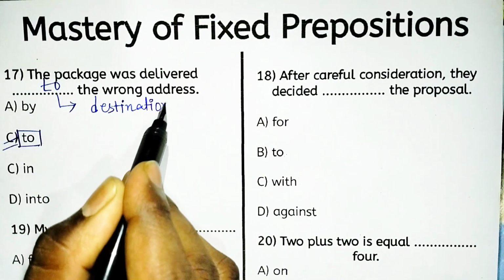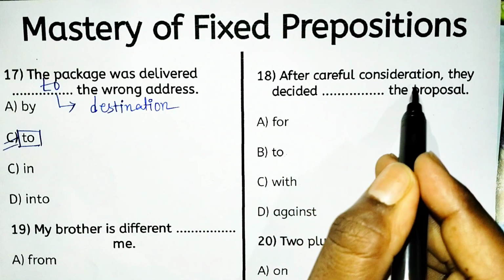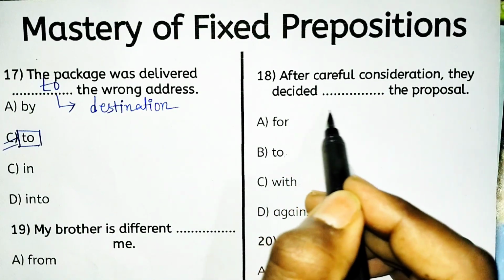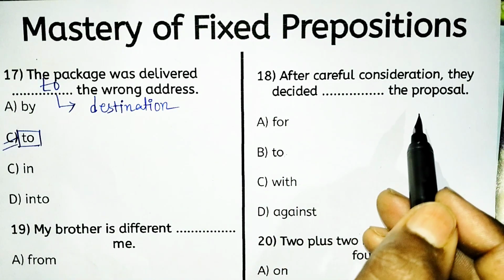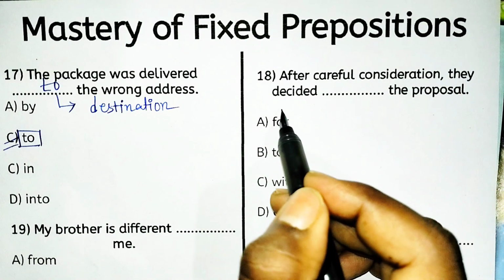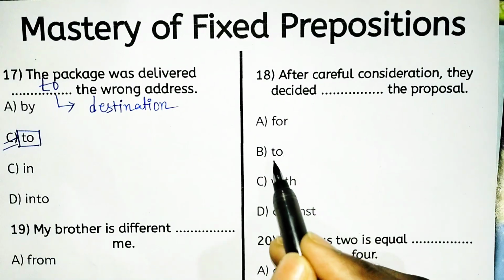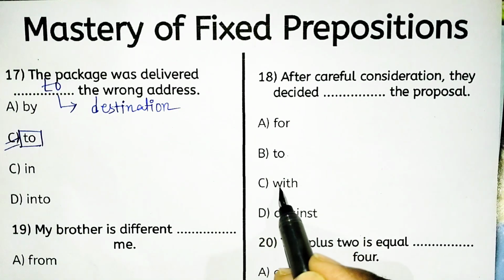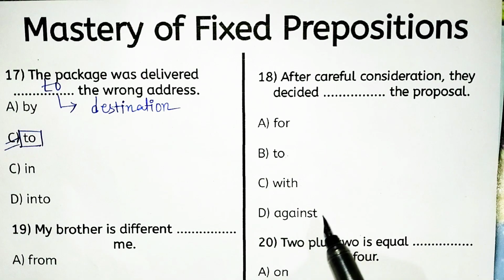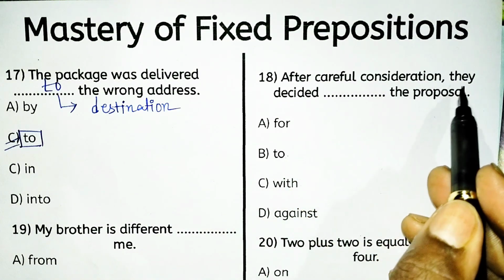Okay, very good. Next, after careful consideration they decided dash the proposal. So which preposition can we use after decide? Decide for the proposal, decide to the proposal, decide with the proposal, or decide against the proposal. So look, after careful consideration they decided dash the proposal.